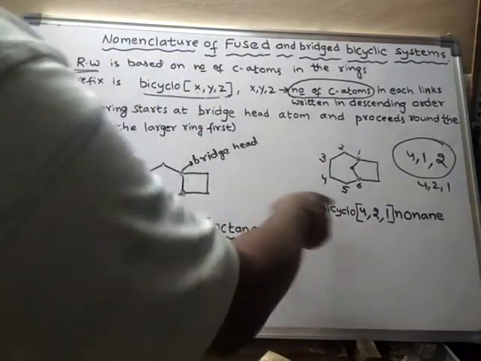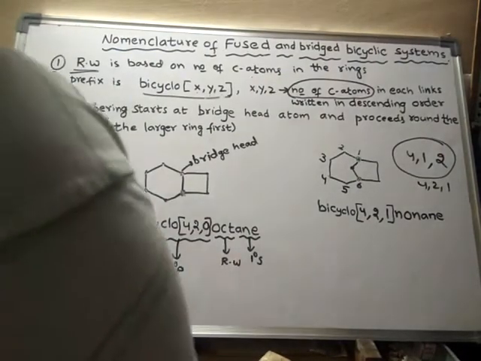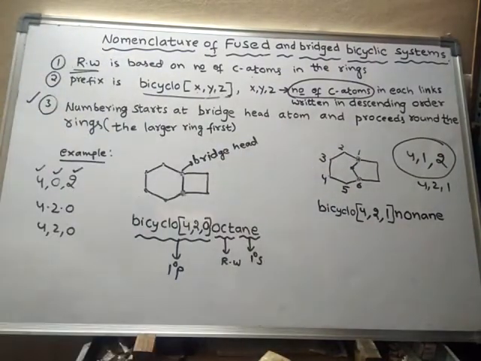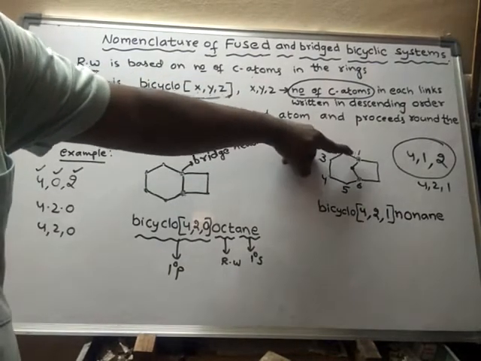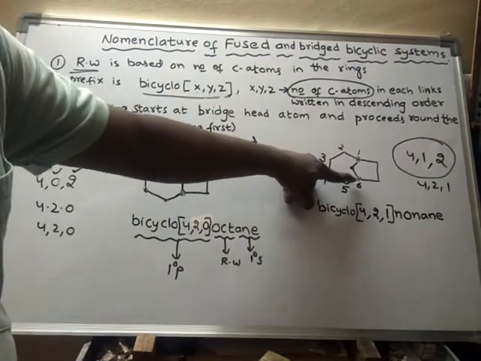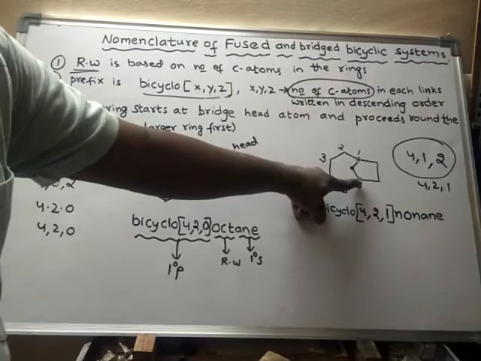As we are discussing bicyclo compounds, in bicyclo compounds number 1 should be given to the bridgehead carbon, and through the larger link we have to give numbering, and the larger link will end with the other bridgehead, and again the numbering will